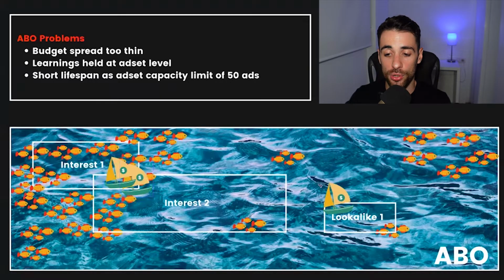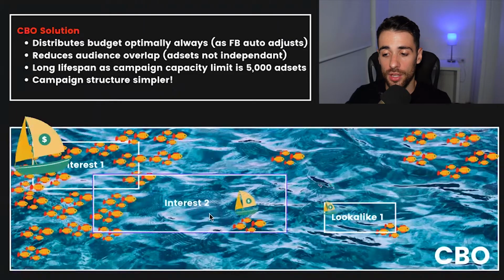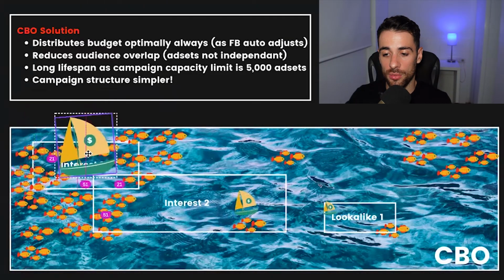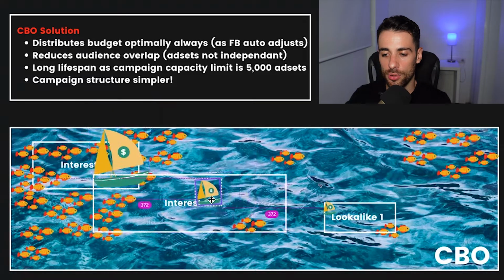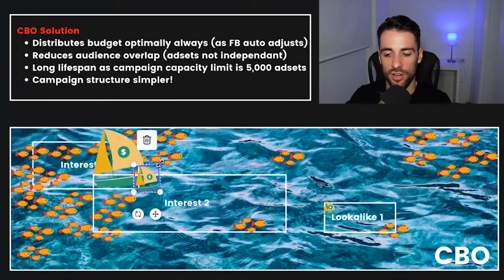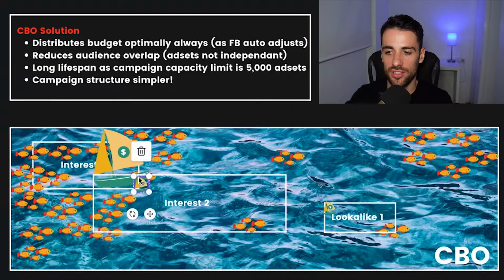If we go back to the CBO version though, this big boat's going to come over here, okay, start fishing in this part of the ocean. If this little boat came over here and started trying to fish here, all that Facebook's going to do is go, hang on, we're already catching it with this. I have full control of the budgets between the different ad sets. I'm going to scale that budget right down, so I'm not doing the same thing twice. I'm not competing against myself.